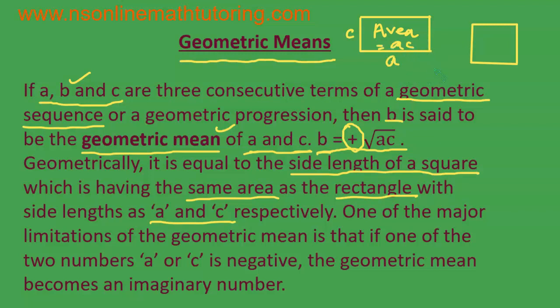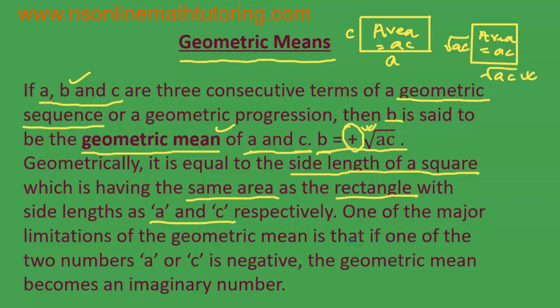Right. And the area of this square should also be equal to AC. So, what will be the side length of the square? Obviously, it will be equal to the positive square root of the product AC. Okay. So, the geometric mean is equal to the side length of the square. And since it is the side length, obviously, it has to be a positive number. Okay.